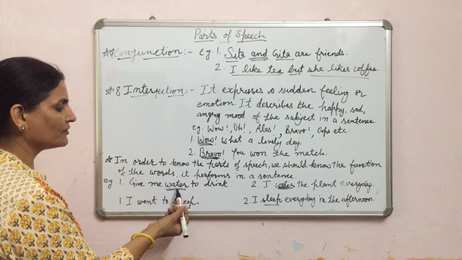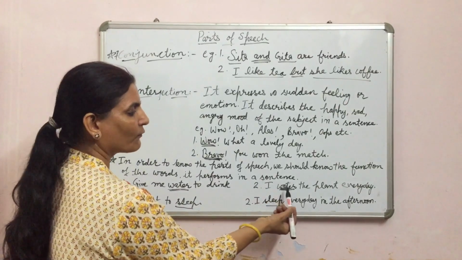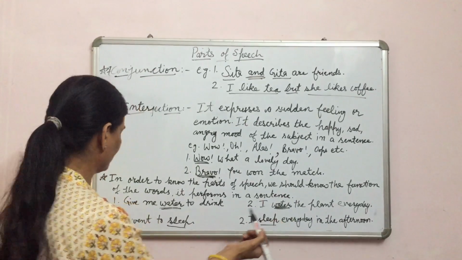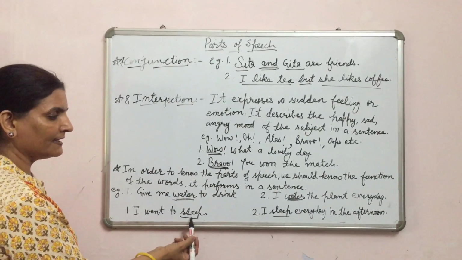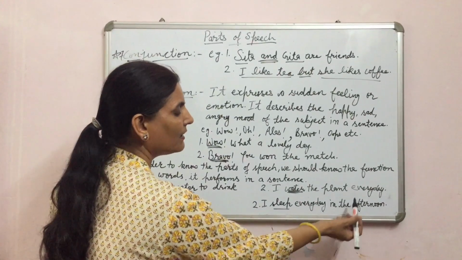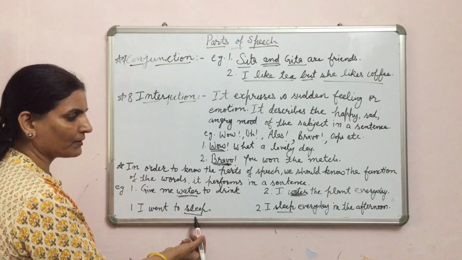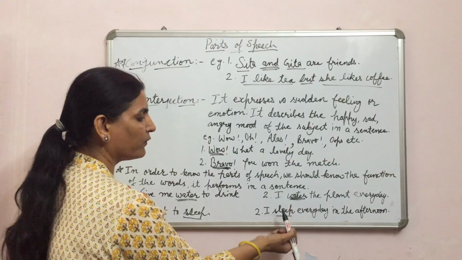Here water is used as noun and in this sentence water is used as verb. In next sentence, I went to sleep. I sleep every day in the afternoon. Here sleep is used as noun and in this sentence sleep is used as verb.